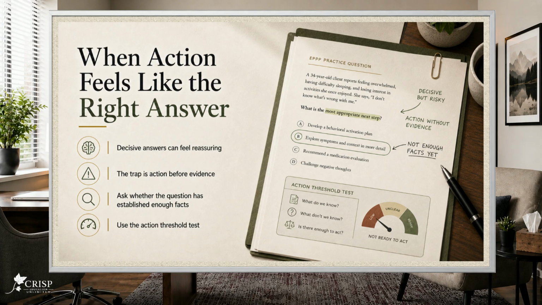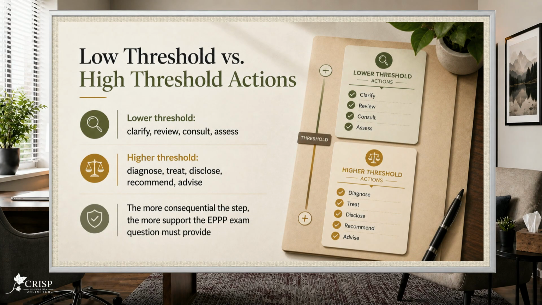A useful way to catch this error is to think in terms of an action threshold. An action threshold is the amount and type of information needed before a psychologist can justify a particular step. Early information gathering steps usually have a lower threshold. Asking follow-up questions, reviewing records, obtaining collateral information, consulting about an unclear issue, or assessing risk may be appropriate because those steps help determine what is happening.